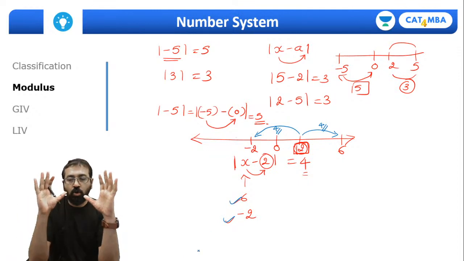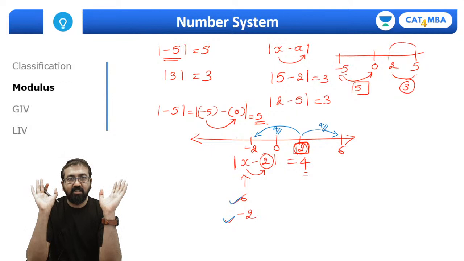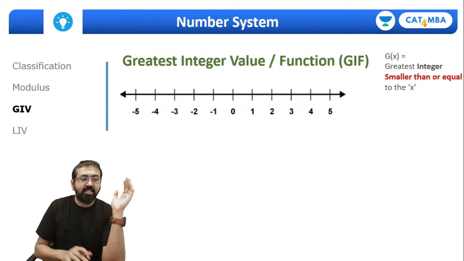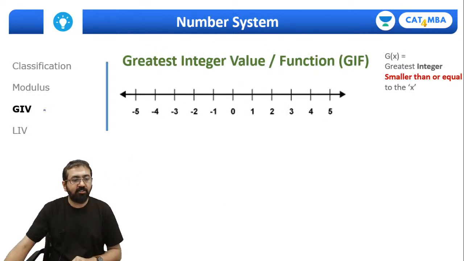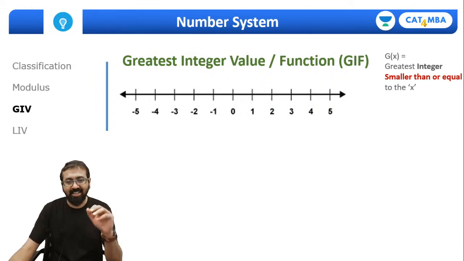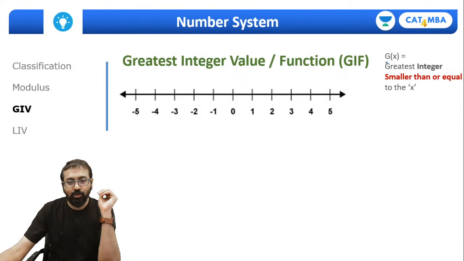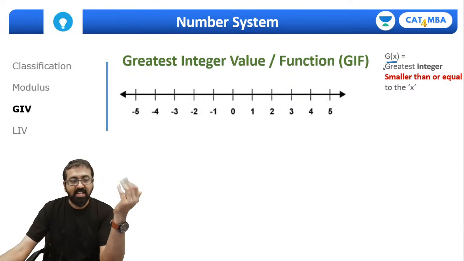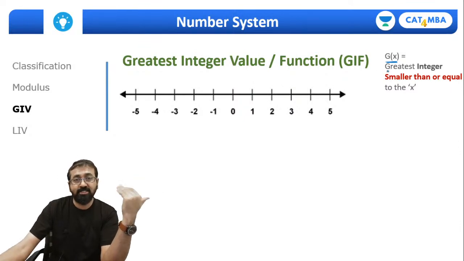So I hope you all are very clear now with this concept of number line. Yes? Okay, in fact modulus rather. Right guys? Fine. So let's quickly understand the concept of greatest integer value and least integer value. Sometimes questions are asked based on this concept, and it's very interesting. So greatest integer value of any number, normally represented as g of x, is also called greatest integer function, and same with least integer value, which is also called least integer function.